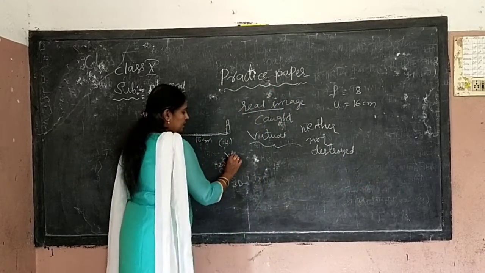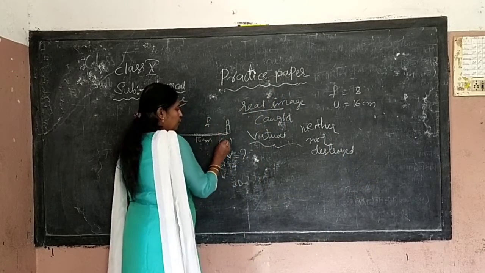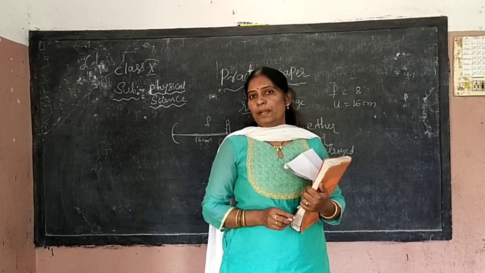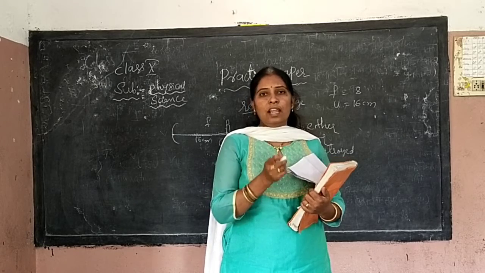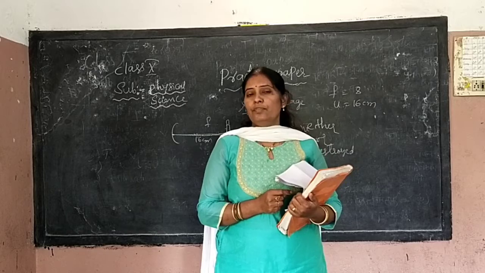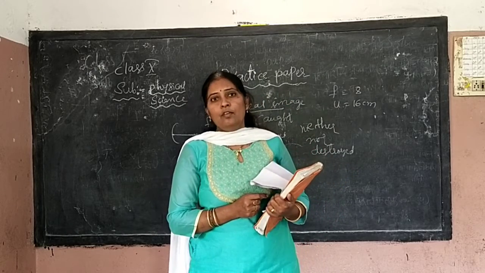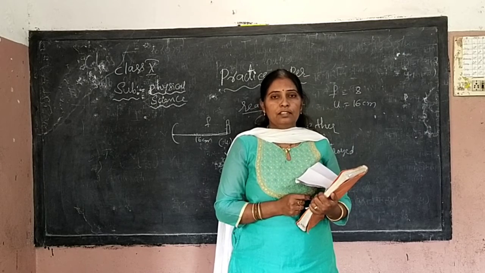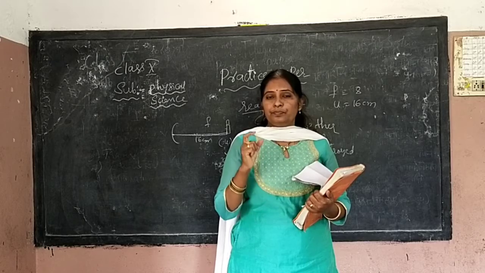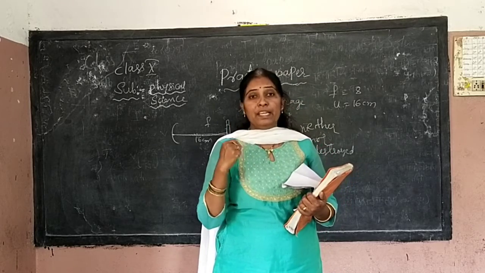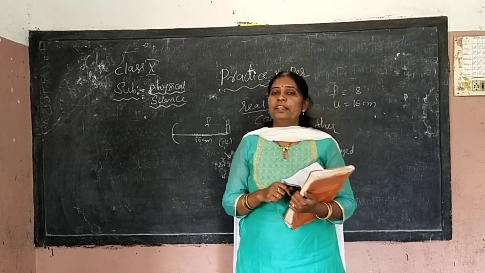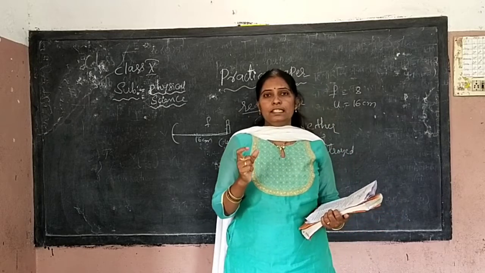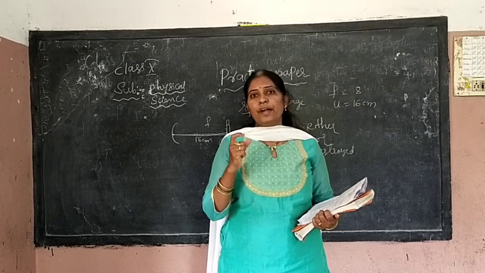Image distance is being asked. Related to F, U, V, we have one formula, which is the mirror formula: 1 by F is equal to 1 by U plus 1 by V. Using that formula, solve the problem. Here F is the focal length, U is the object distance and V is the image distance. If you find it, then you will understand whether it is plus or minus. Based on that, you will write the size and nature of the image. What he asked in the question: focal length is given and object distance is given. Using that formula, find the image distance.